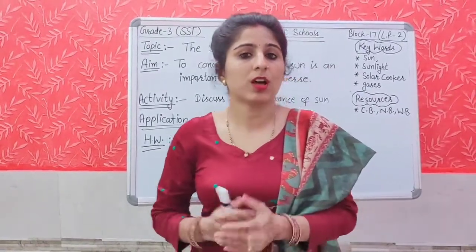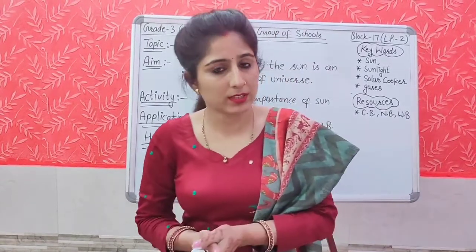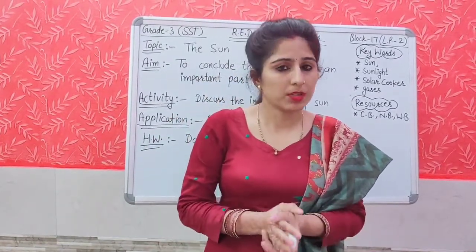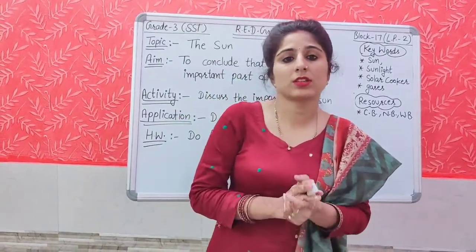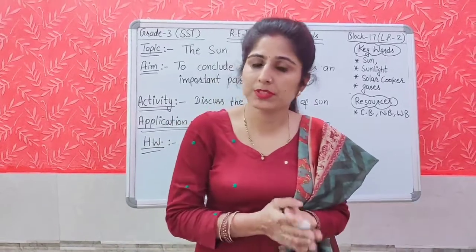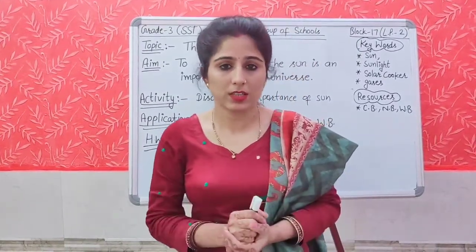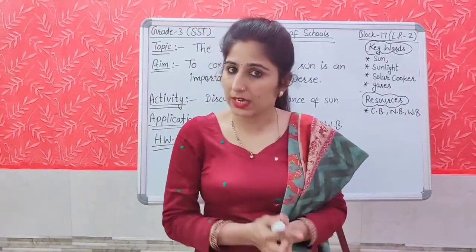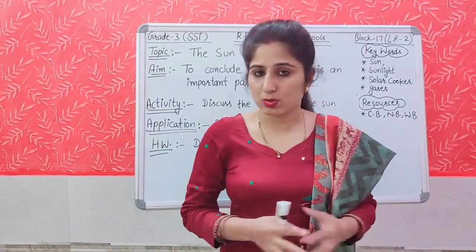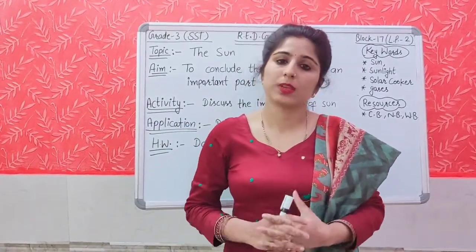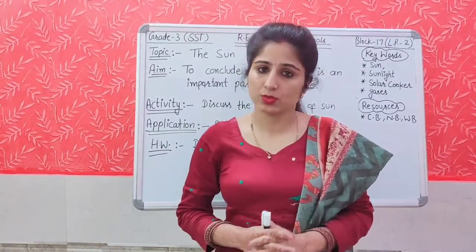At last, to conclude our today's topic, the sun. The sun is a huge ball of very hot gases, and these gases burn to produce heat and energy. The sun is an important part of human beings as well as plants. Human beings use the sun to run cars, to get heat and energy, and for the bright daylight we also need the sun. And plants also need the sun, as plants make their food in the presence of sunlight. So the sun is the important part of the universe.